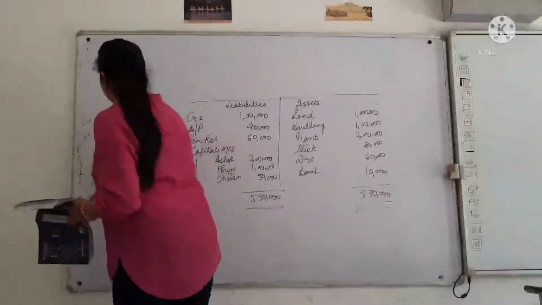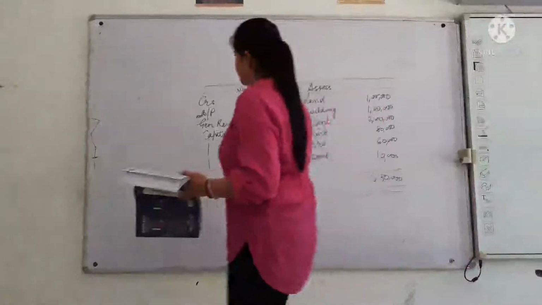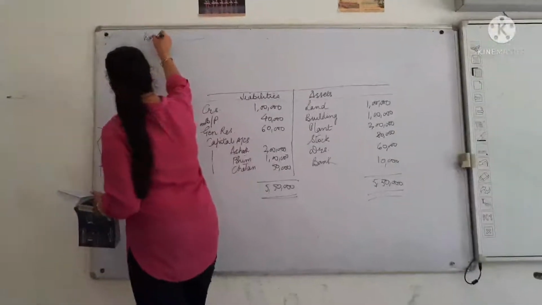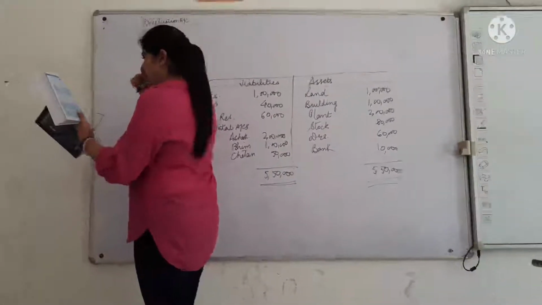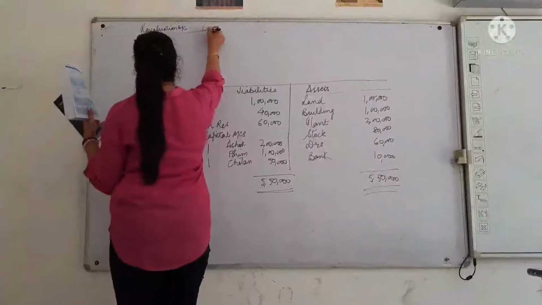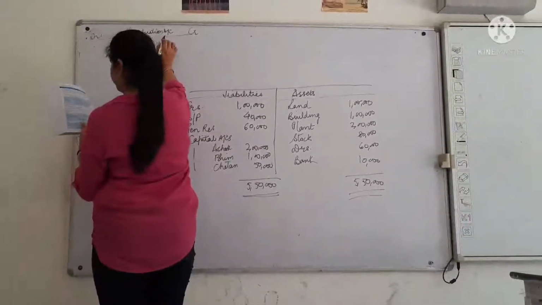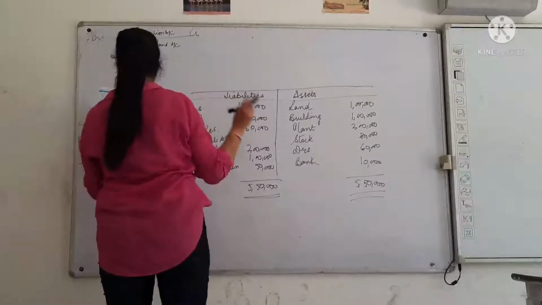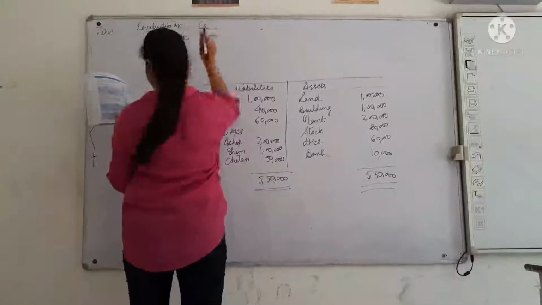Let's have a revaluation account for it. Here I make a small revaluation account. Value of land is increasing, so obviously it is a capital gain. It will come on the credit side. Here it will become my land account, and it is increasing by 60,000. It is from 1 lakh, it has become 1,60,000, right?